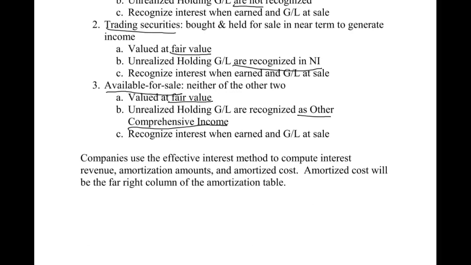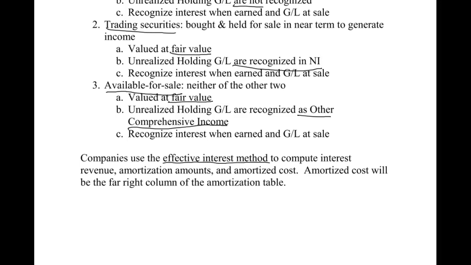So how do we go about accounting for this? We are going to use the effective interest method. It depends really on which book you're using. If you're using the Keso book, the bond issue chapter comes before investments. If you're using the Spiceland book, investments comes before. Either way, just make sure you're familiar with the effective interest method. It's covered in both, and I will cover it in both series of videos on the different chapters.